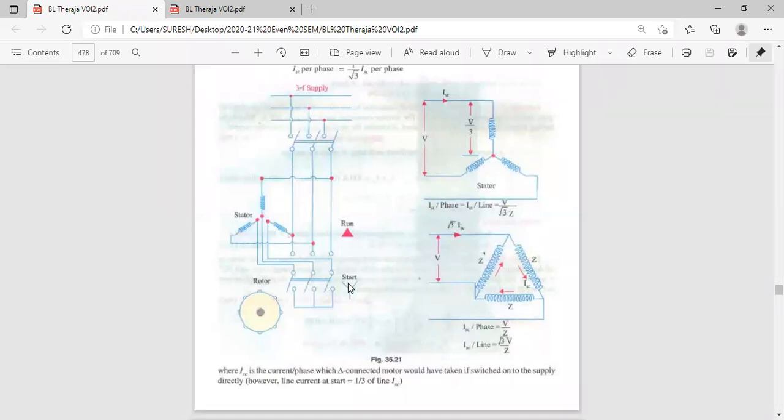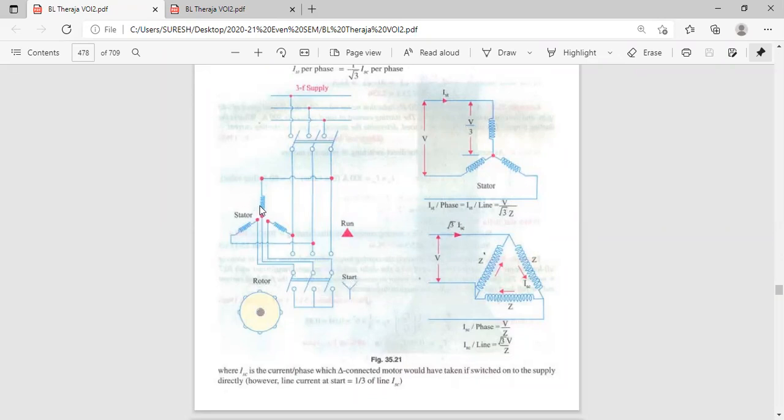During starting, what do you mean by start and run? I have already told you. During starting, speed is zero. During starting, we connect the stator winding in star connection.